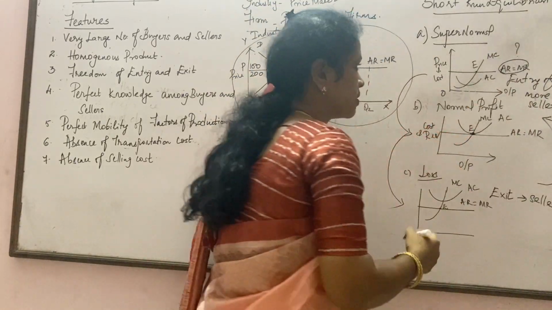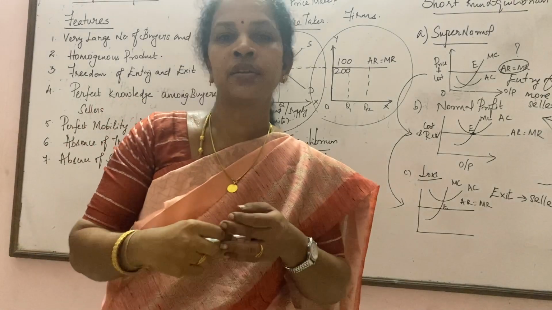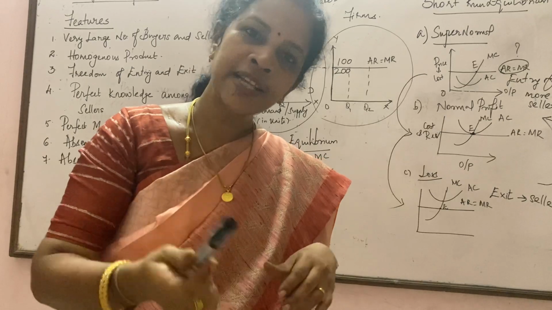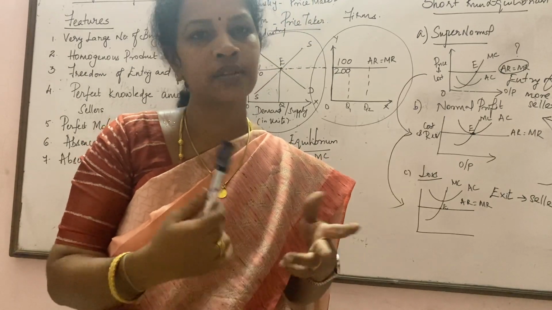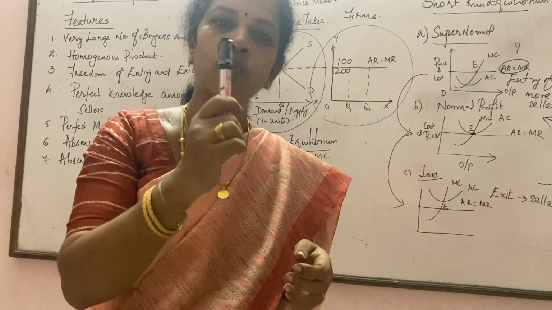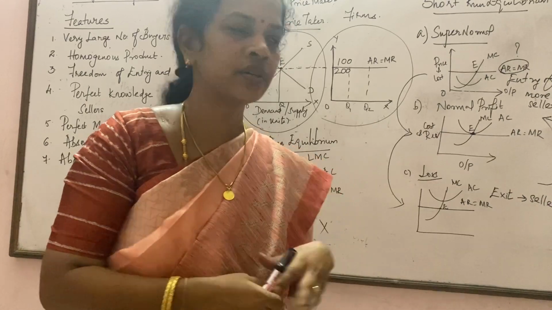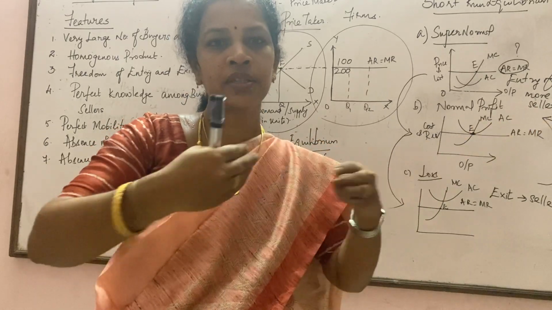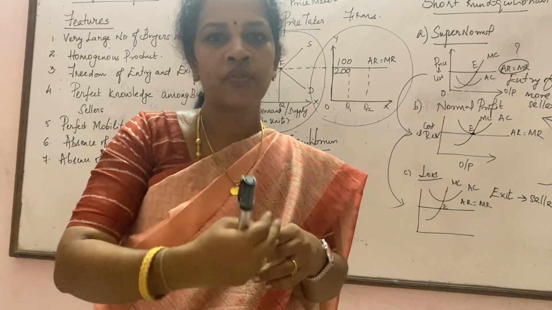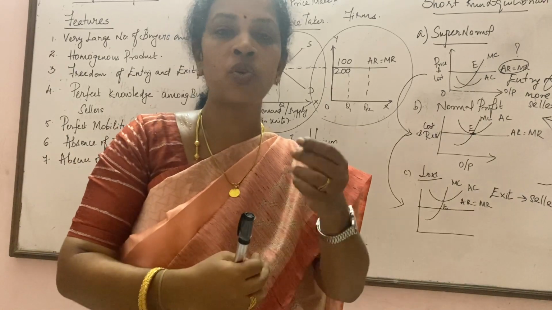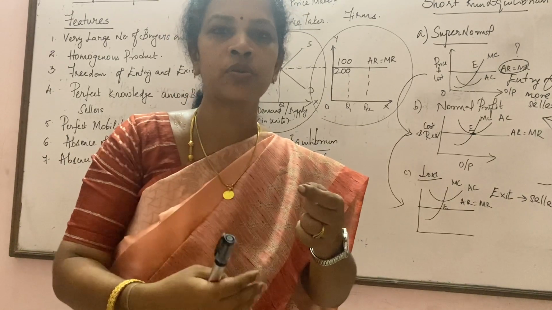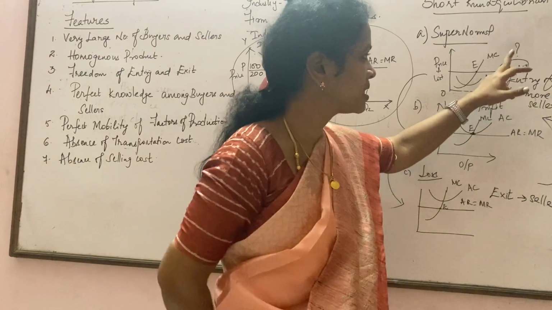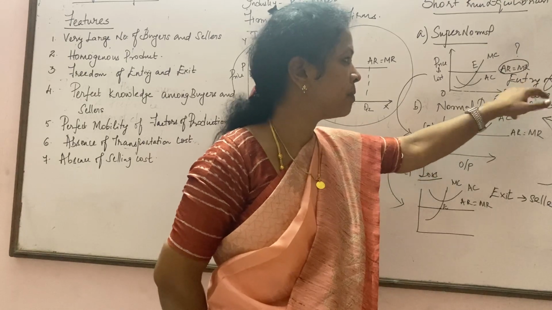Let us assume that a seller is selling one rose for 10 rupees. The next product he is also going to sell at the same 10 rupees. So by selling one additional rose, how much is he going to earn? 10 rupees. That is marginal revenue. The third rose and the fourth rose, from the fourth rose to the fifth rose, by selling one extra rose, how much is he going to earn? The same 10 rupees. That is why we say here that average revenue is equal to marginal revenue.